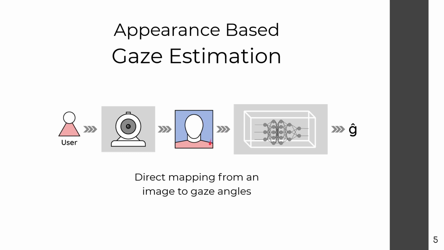This is generally done by training some sort of learning algorithm to act as a mapping function between the images and the gaze information. Other methods, like model-based approaches, for example, usually rely on strictly controlled environments and precise geometrical modeling of the visual system. While these can produce very accurate results under the right conditions, appearance-based approaches have gained a lot of popularity over them since they are more robust to real-world conditions, and recently the use of CNNs as mapping functions has produced comparable or even better results while having less hardware and environmental restrictions.